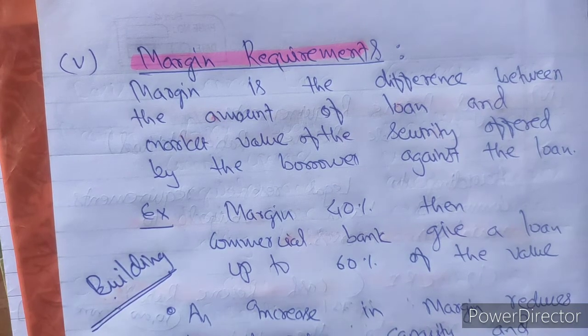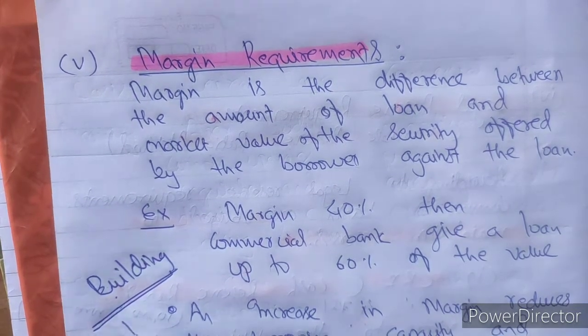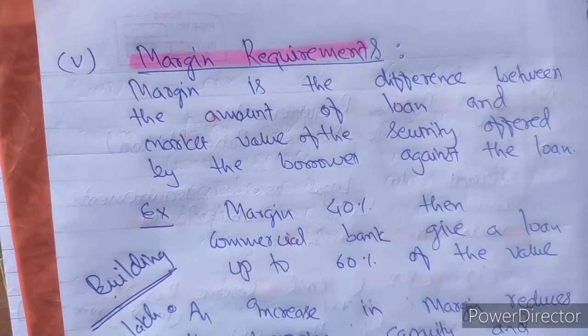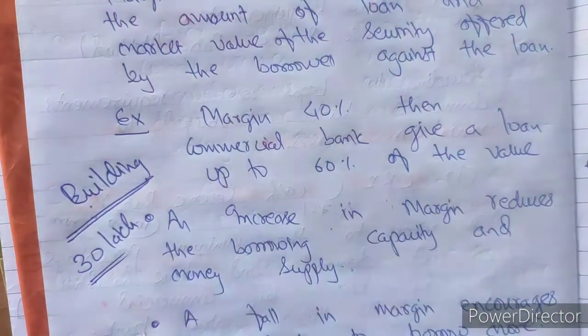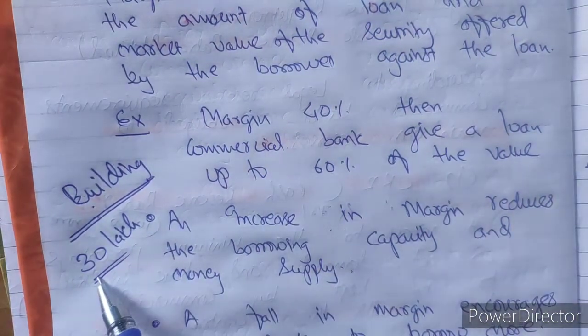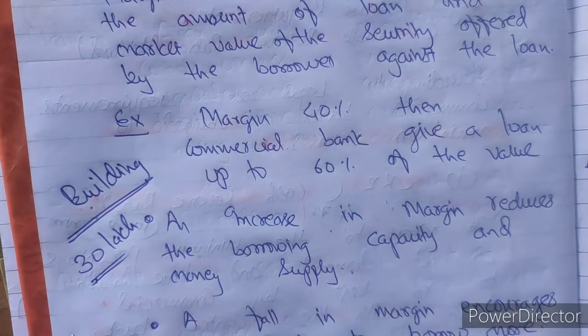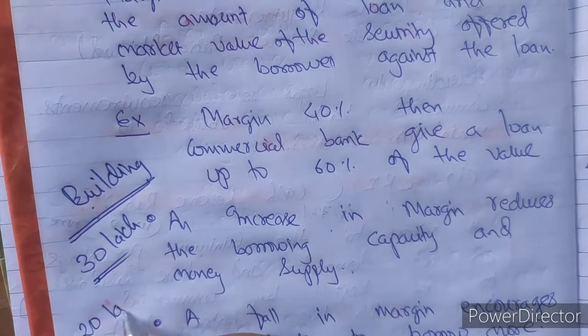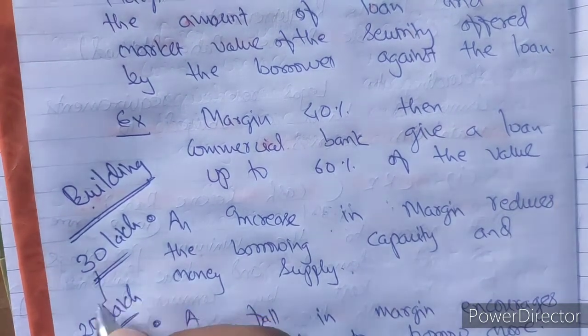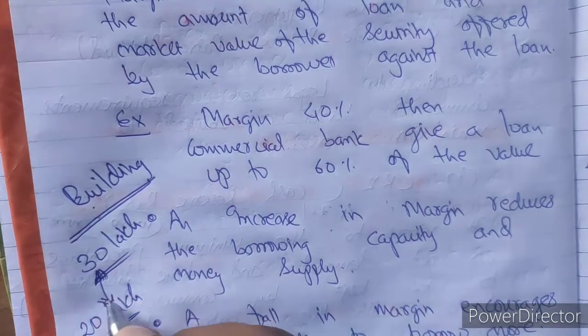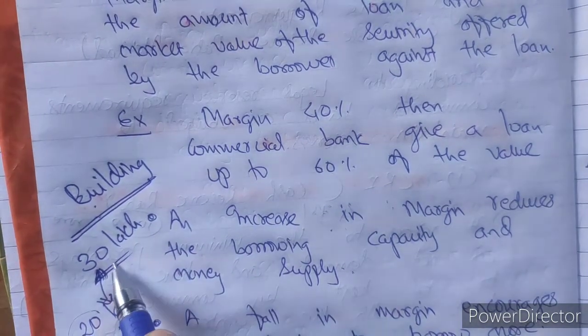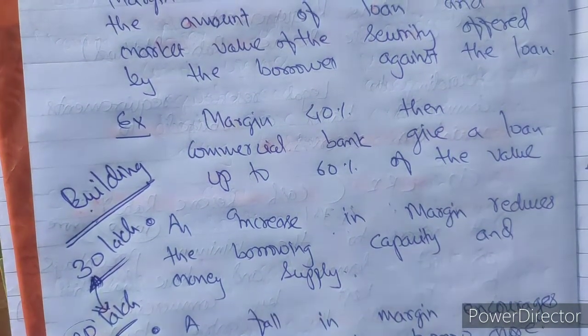Suppose the market value of this building is 30 lakh. They will not lend me the full 30 lakh, but they will lend me less than this. Say they are lending me 20 lakh only. So the remaining 10 lakh is the margin. They are lending me 20 lakh and 10 lakh is the margin. I hope the concept of margin is clear to you.